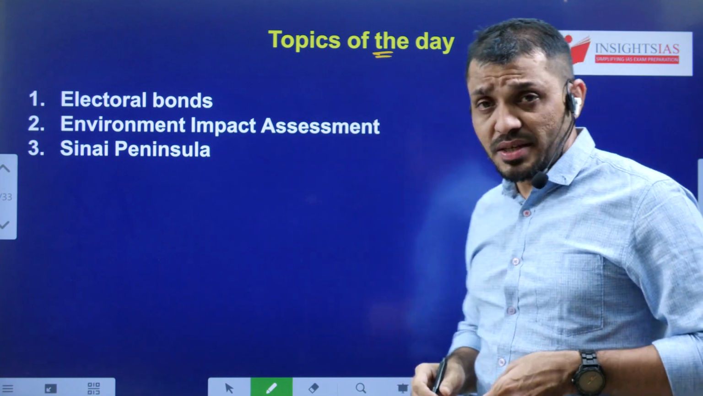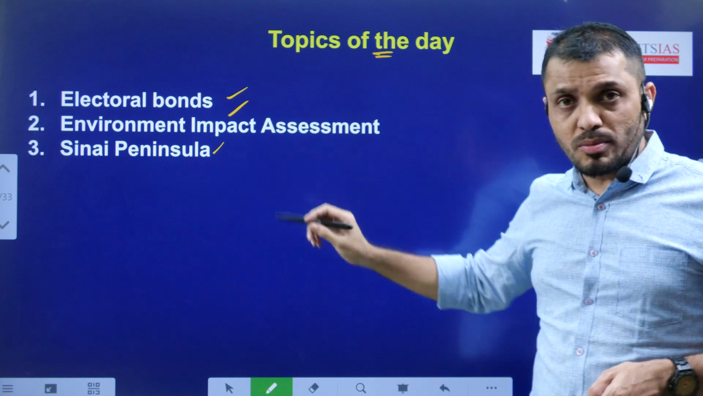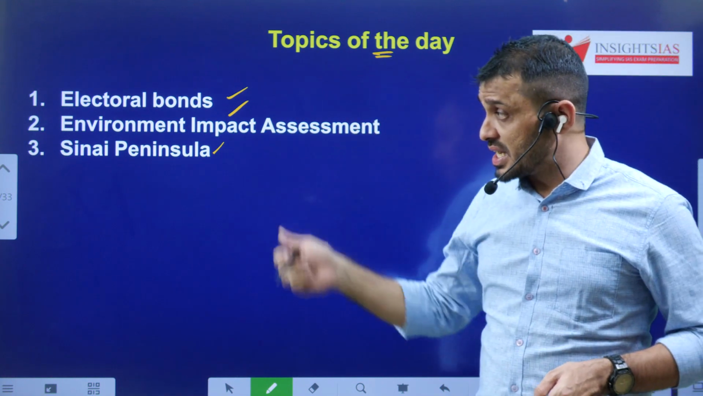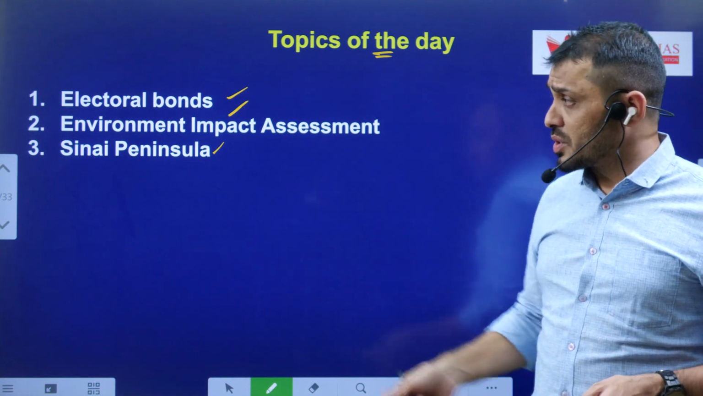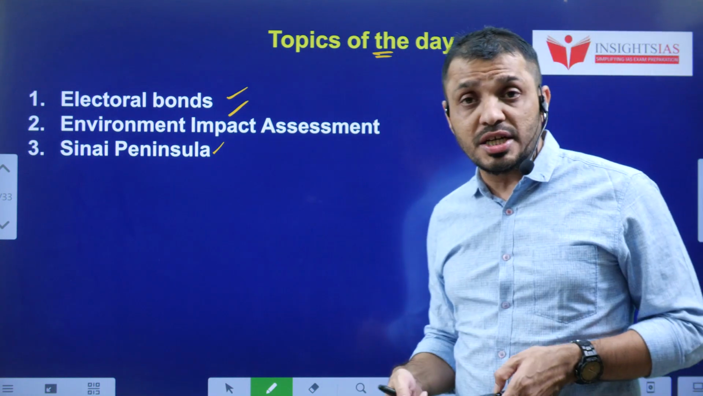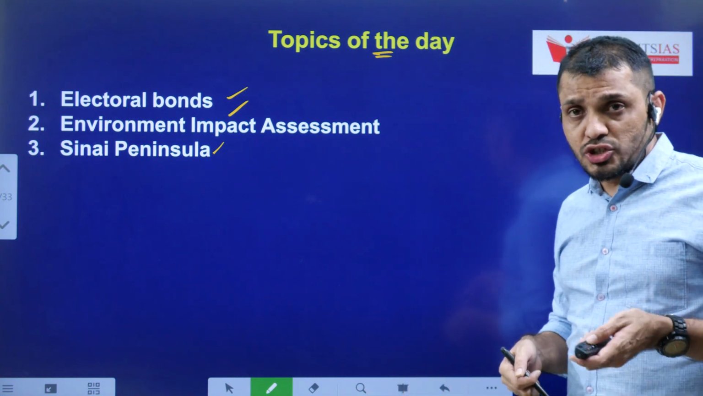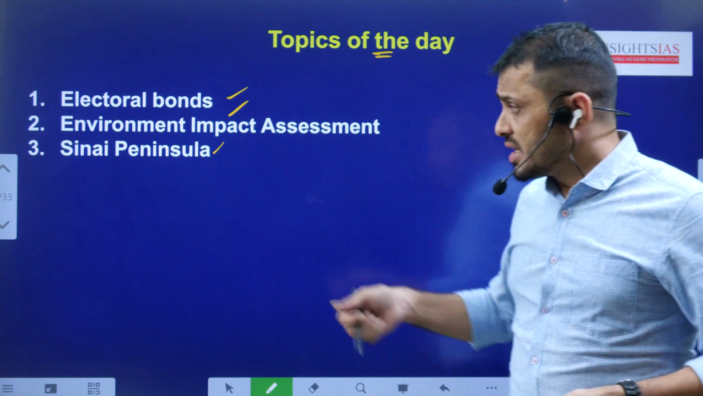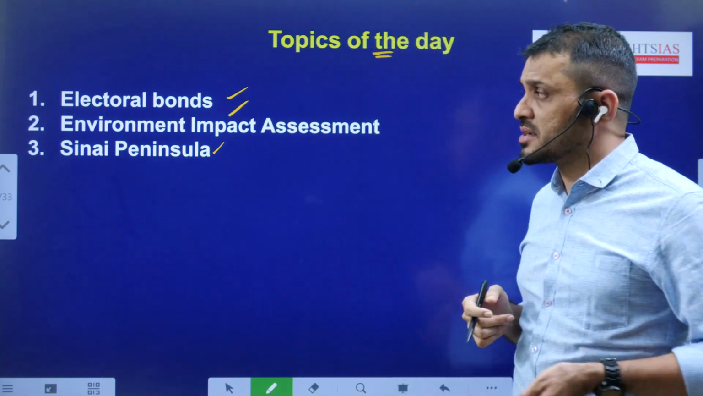Next, topics of the day. Today we are going to discuss these three topics: electoral bonds, environmental impact assessment, and Sinai Peninsula. One is related to polity and governance, the other to environment, and the third to IR, international relations. Of course, it is related to geopolitics as well, but mainly in this context, you have to see the map pointing in terms of international relations.